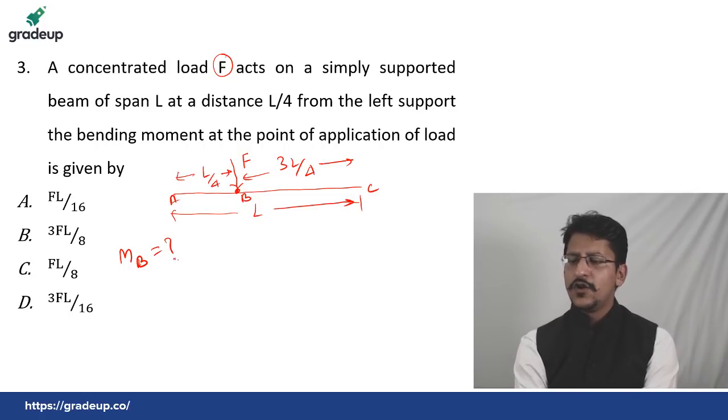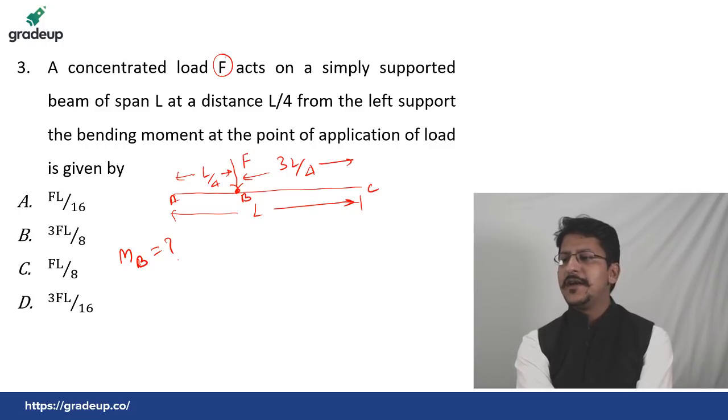Now do it. Just giving you 2 minutes to think upon this question. Simply find out the reaction first. This is the hint given to you. Just find out the reactions and then find out the bending moment at B. Most of you are getting the answer as D. Let us see. Just take 1 or 2 minutes. Maybe that is wrong, maybe that is right. Just wait a minute, we will confirm it. Let us see what the answer is.